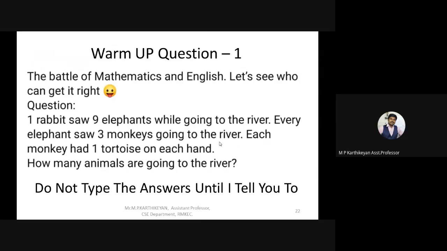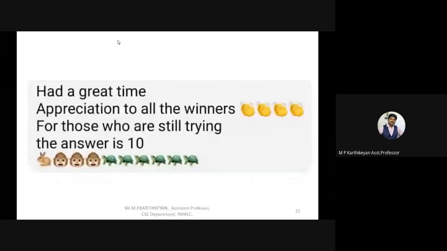Only 2 students are active so far in this session. Ten, 7, 1, good. Okay, so we will move on to the next slide. Thanks everyone for participating in this question, and let's move on to the solution. The correct answer is 10. After the session, I would really like to know how the answers 31 and 55 came about. Okay, so we will move on.